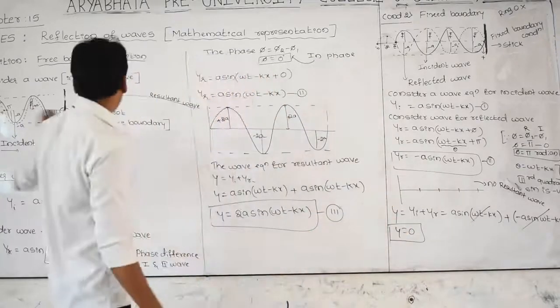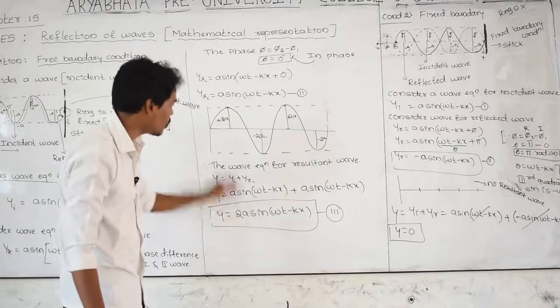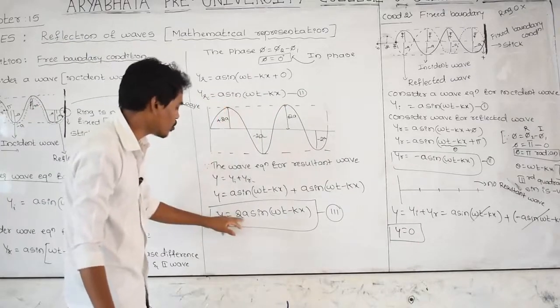Here the two are added, this is the y. y is equal to a plus a, 2a. y is equal to 2a here.